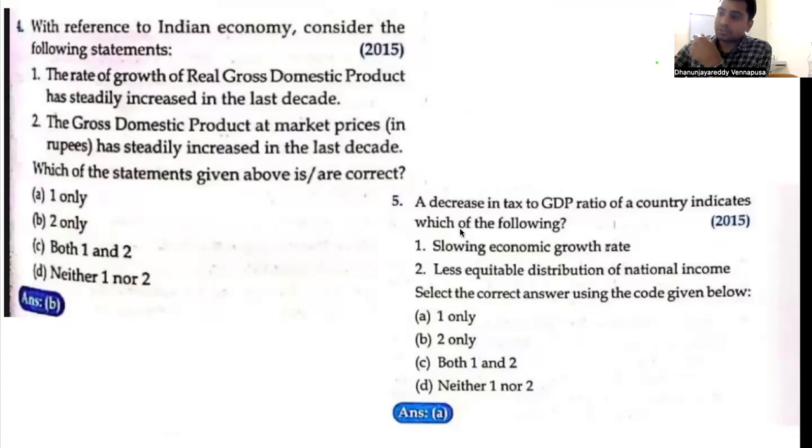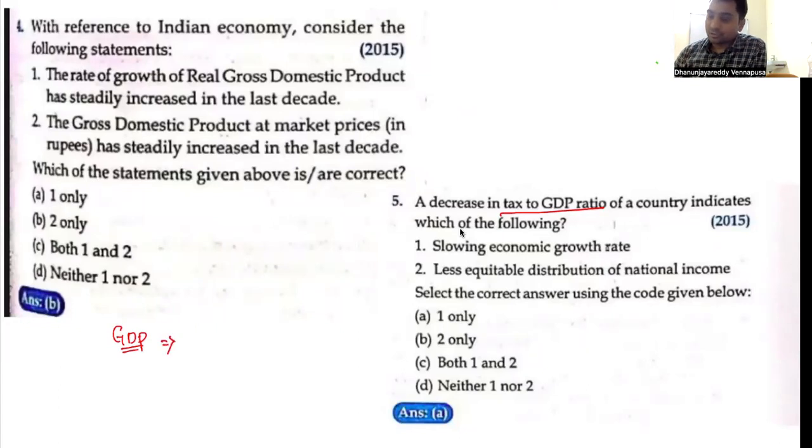A decrease in tax to GDP of a country is going to indicate what? The question is speaking about what a decrease in tax to GDP indicates. So first, what is the tax to GDP ratio? Always remember, tax to GDP means tax relative to your GDP. GDP is the total value of goods and services produced by a nation over a period of time within the domestic territory of a country.